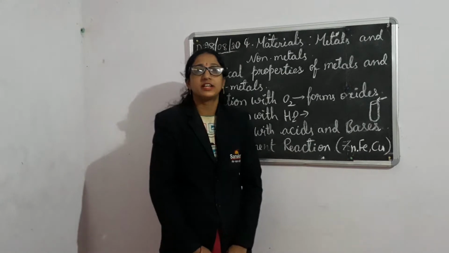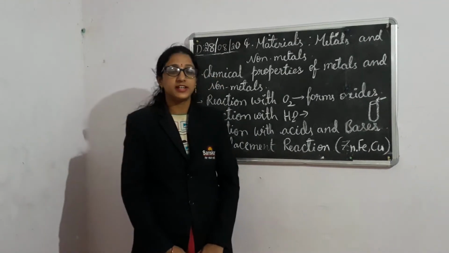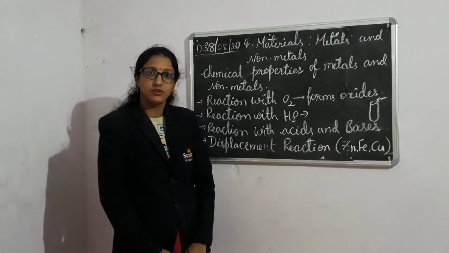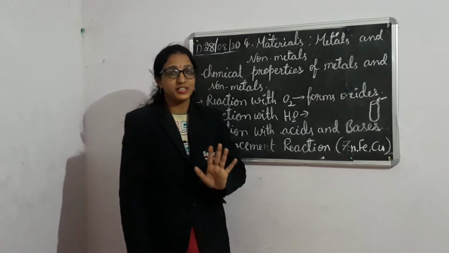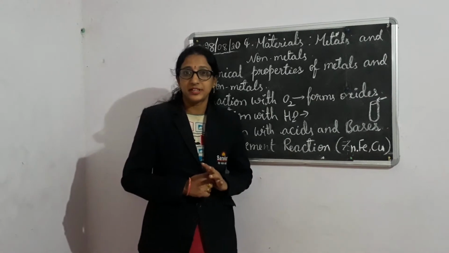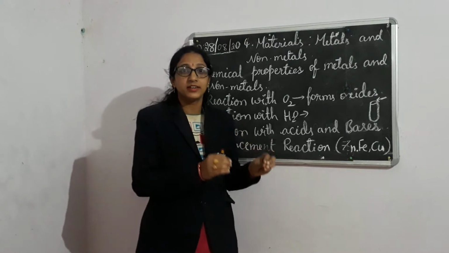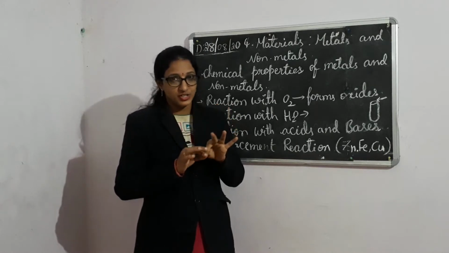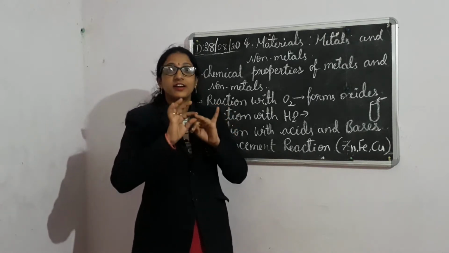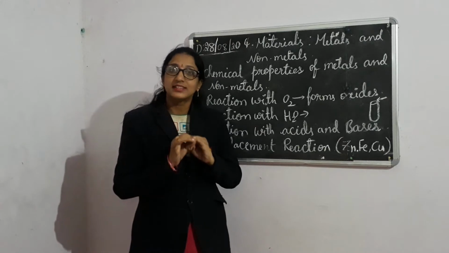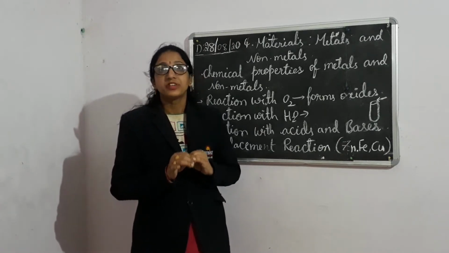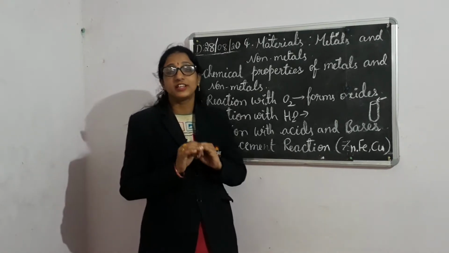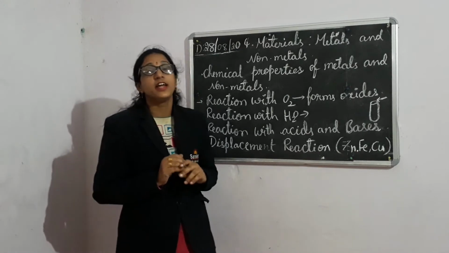In the last class, we started our 4th chapter, materials, metals and non-metals. In that, we completed the physical properties of metals and non-metals. Let us revise what the physical properties are. If a material has these properties, like hardness, luster, and being malleable, ductile, sonorous and a conductor, then we can say it is a metal. If it does not have them, then you can say it is a non-metal.